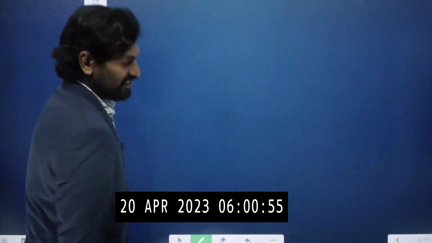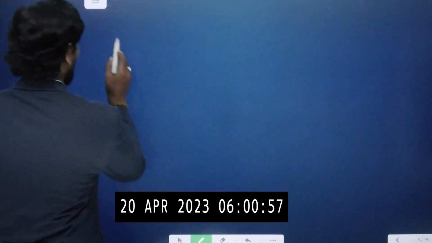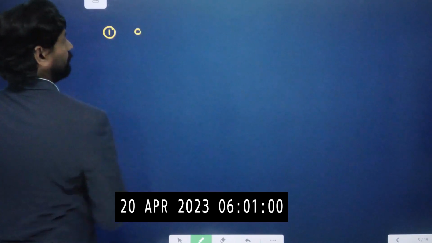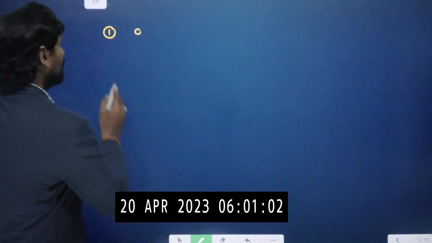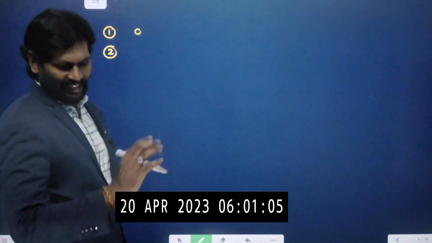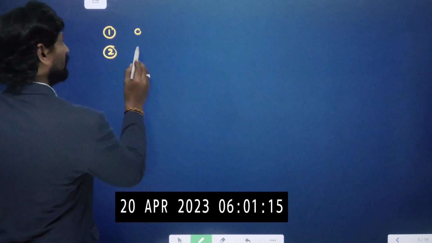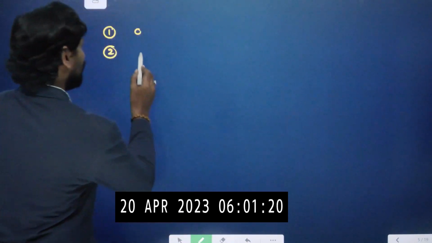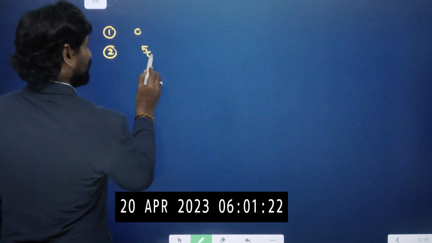The first question: the probability of an impossible event is 0. Just now we have discussed. Now question number 2. Given the probability of getting 2 heads when 5 coins are tossed, we need to get 2 heads. That means out of 5 coins we should get 2 heads, 5C2. Am I right? And the total number of outcomes.